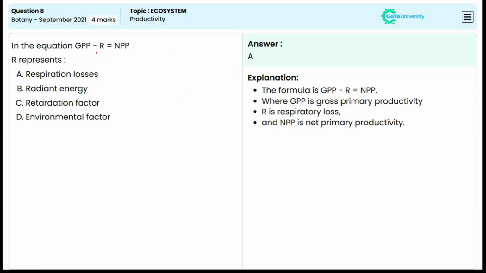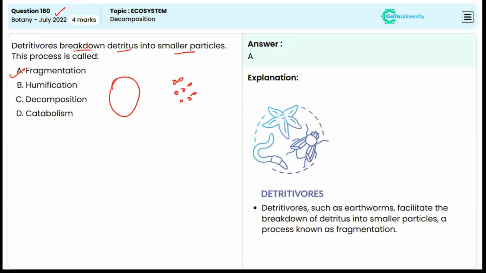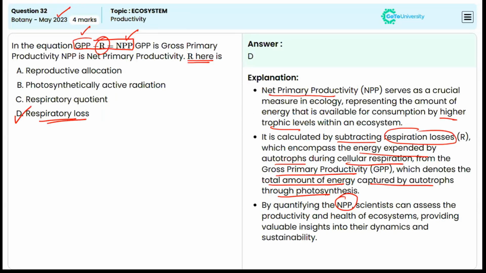Moving to the next question from September 2021. In the equation, GPP minus R is equal to NPP, what does R represent? Again, the same question, respiration loss. So it is again repeated in September 2021 also. We had the same question in 2023 as well. So it is repeated again in 2023.